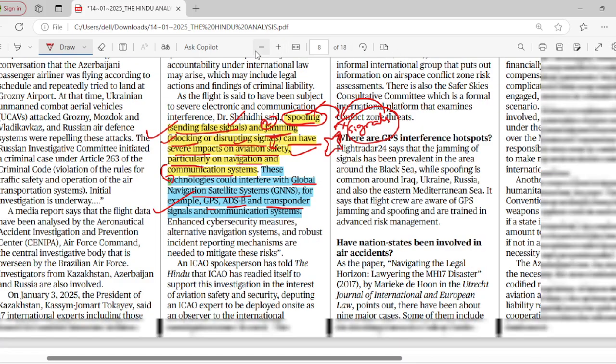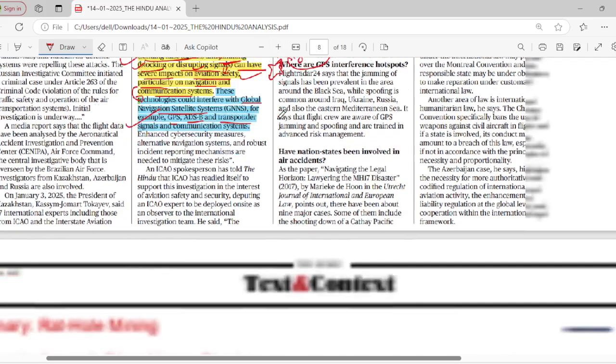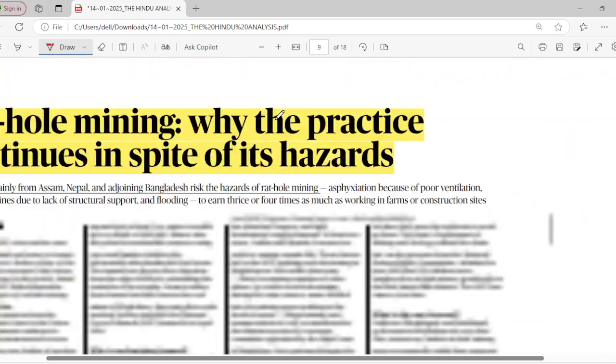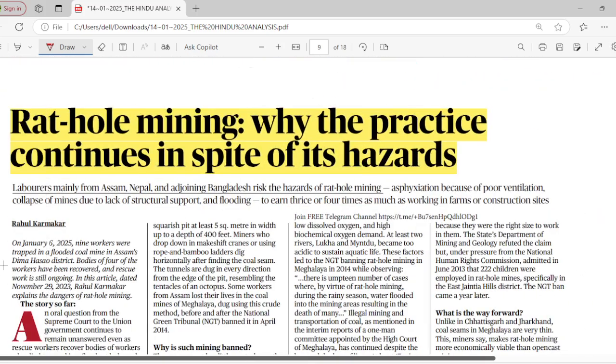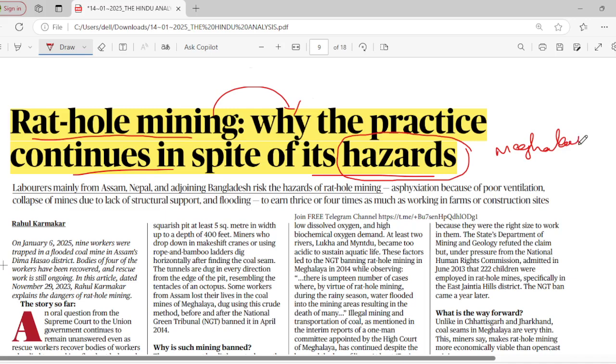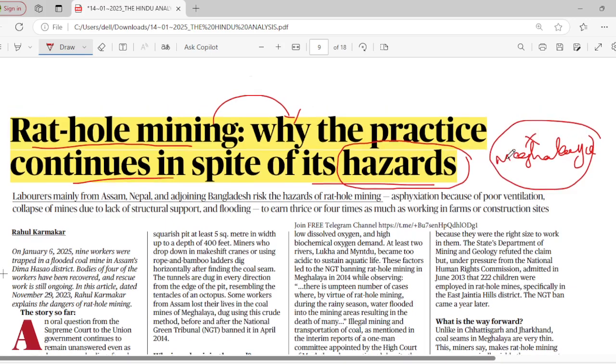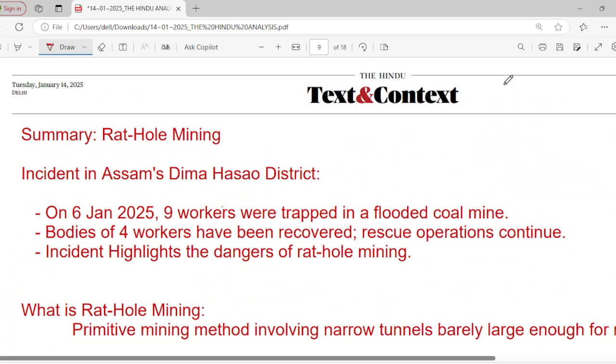Understood? So we'll move on to the next article. This is what is important in this particular article. Let's move to rat hole mining. Why does this practice continue in spite of its hazards? It has been banned in the region called Meghalaya, okay, due to the environmental impacts and everything. So it is completely banned, but still there are certain states where they do illegal mining even after the ban by the government.